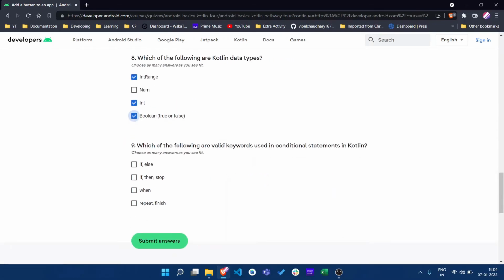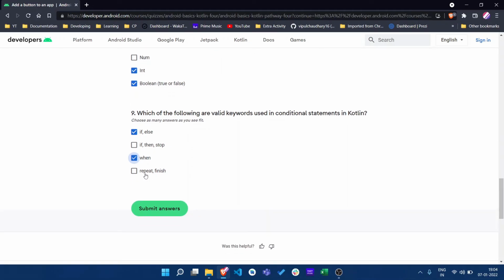Okay, following keywords are conditional statements, so if, else, and when. If is sure, but then and stop are not conditional. I think stop is not a keyword, but then is a keyword for WorkManager, you will see it later. Repeat is also a function, I mean keyword, but finish I think is not, but repeat is a keyword for loops, you will see it later in this course.